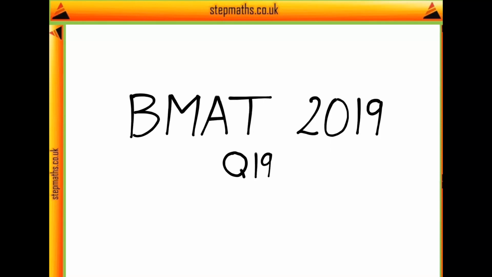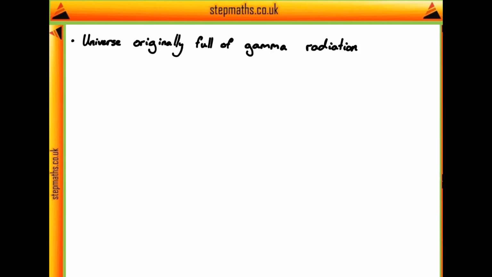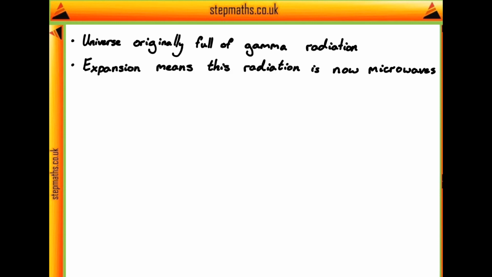Here we're going to look at question 19 from the BMAT 2019 paper. In this question, they begin by giving us some information. We're told that originally the universe was full of electromagnetic radiation in the form of intense gamma rays. It's also been deduced that the universe has been expanding since this time, and one effect of this is that this gamma radiation has now become microwaves, or is in the microwave range of the spectrum.